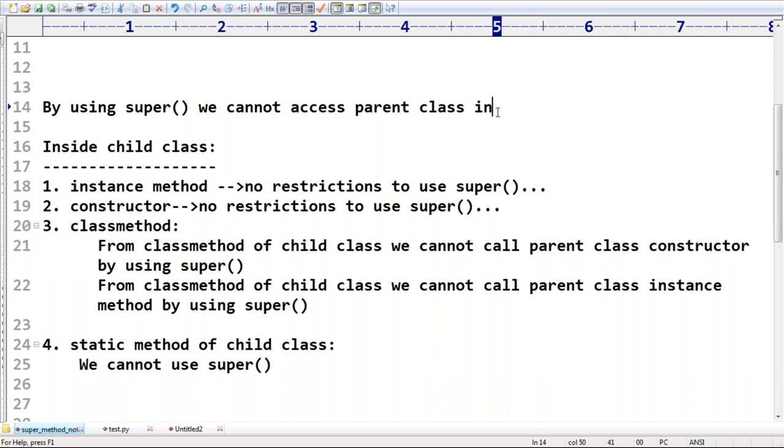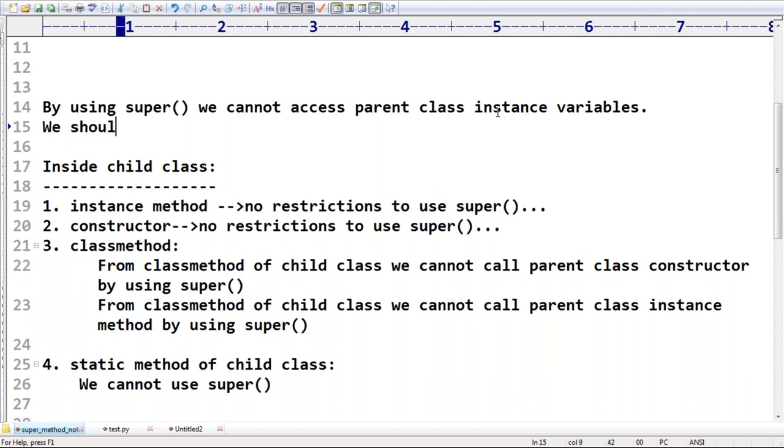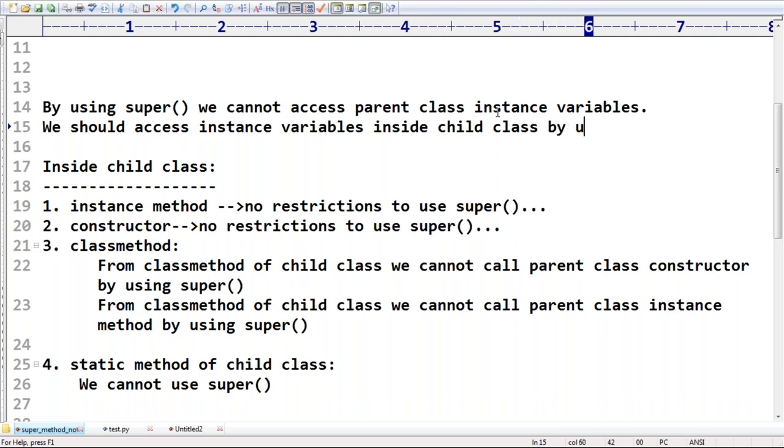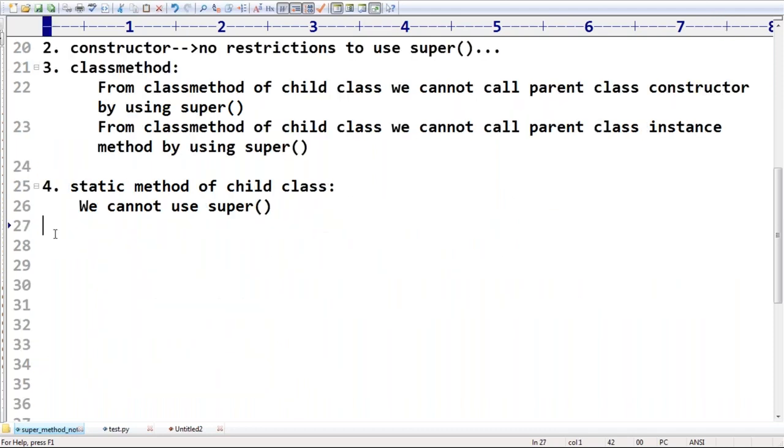One conclusion is missing. We should access instance variables inside the child class by using self only. That's it. Okay, that's all. These are beautiful conclusions you people should be aware of, right?